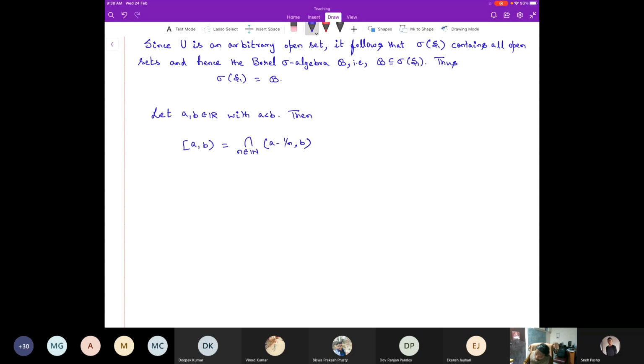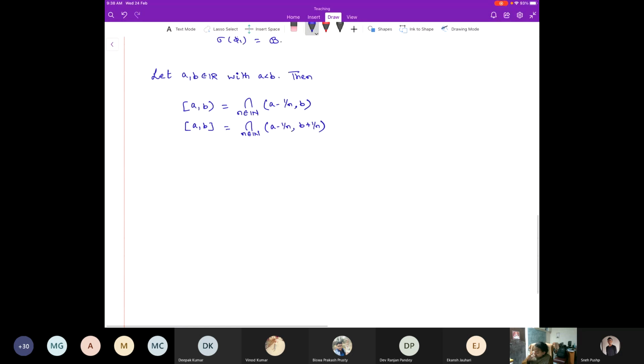And similarly, closed [a, b] I can write as the intersection over n in N of open (a minus 1 by n, b plus 1 by n). And then the last one, this side (a, b], is the intersection over n in N of open (a, b plus 1 by n). That's it.